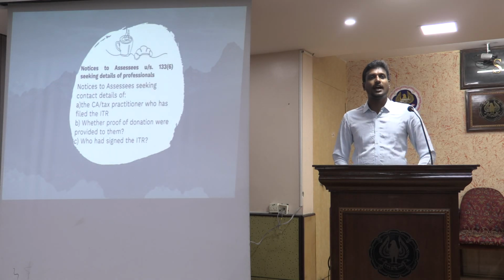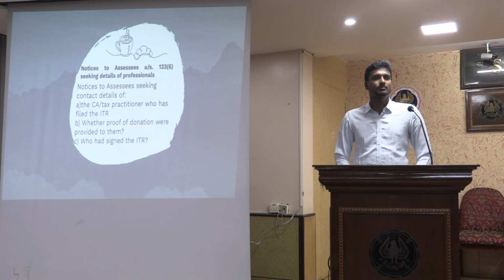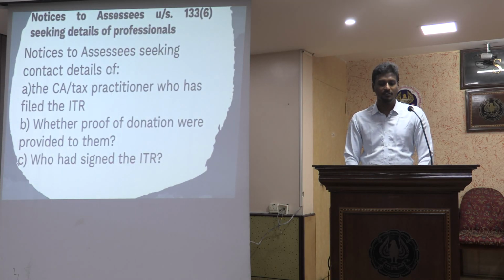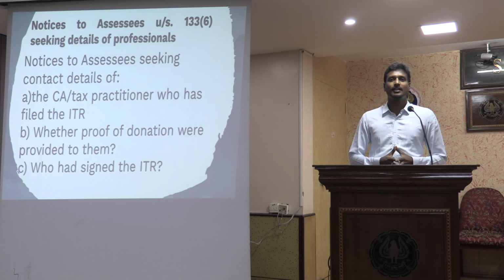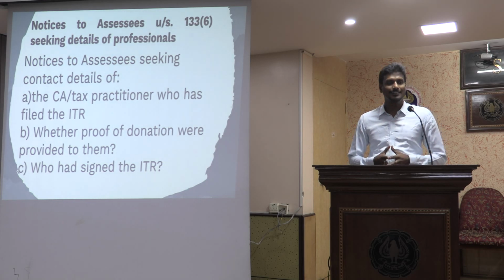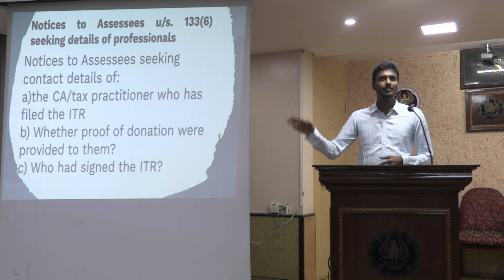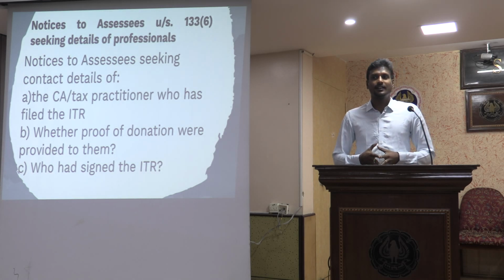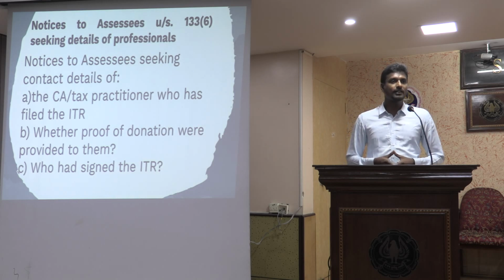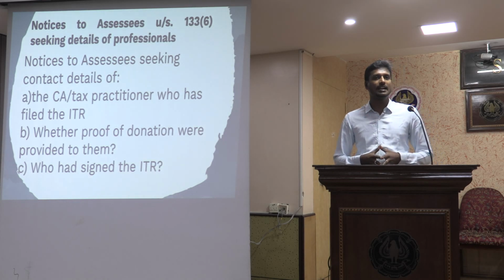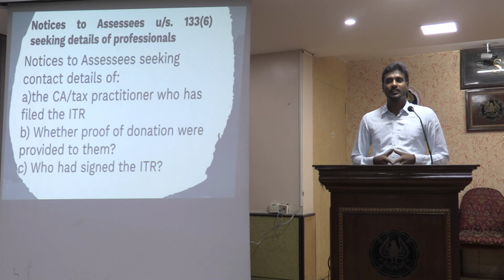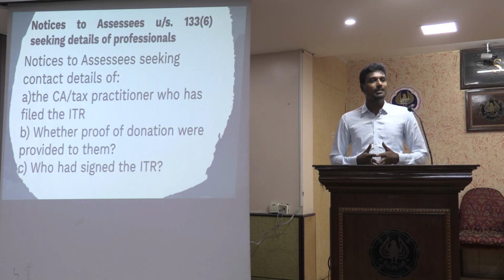So there is one last point of caution that you should be aware of. There are notices being sent under section 133(6) to assessees asking these 3 questions. Give the contact details of the chartered accountant or the tax practitioner who has helped you in filing the ITR. Whether the proof of donation was provided to them, if there is a donation claim. And who has signed the ITR?